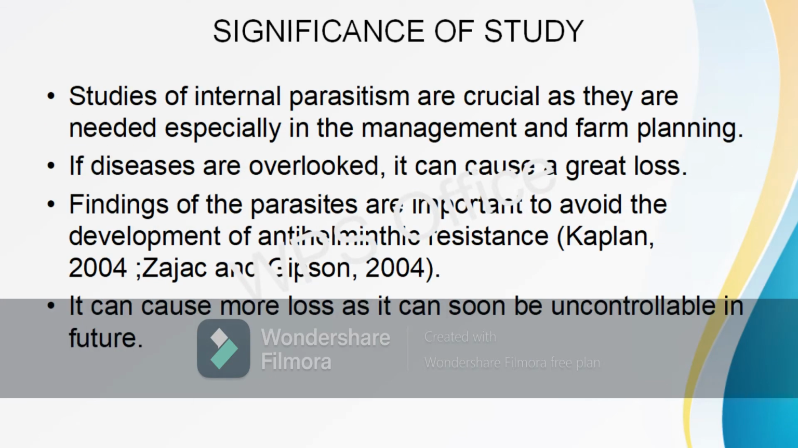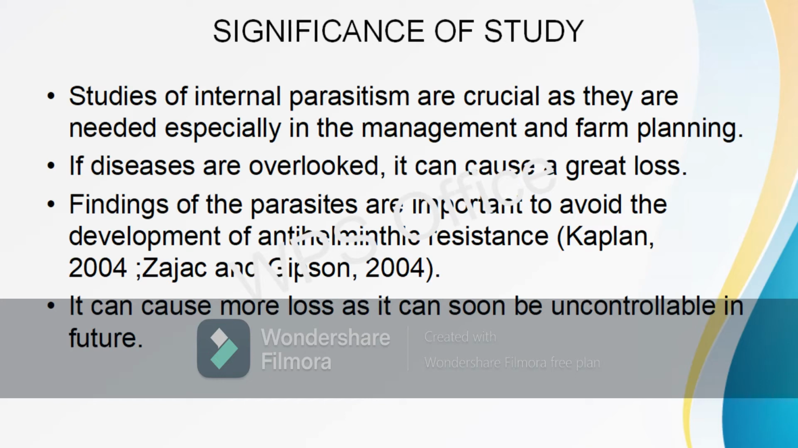Significance of studies. Studies of internal parasitism are very crucial, as they are needed especially in management and farm planning. If diseases are overlooked, it can absolutely cause loss to farmers and producers. According to Kaplan 2004 and Zajac and Gibson 2004, findings of parasites are important to avoid the development of anthelmintic resistant worms. If the issue is uncontrollable, it can cause more losses in future.